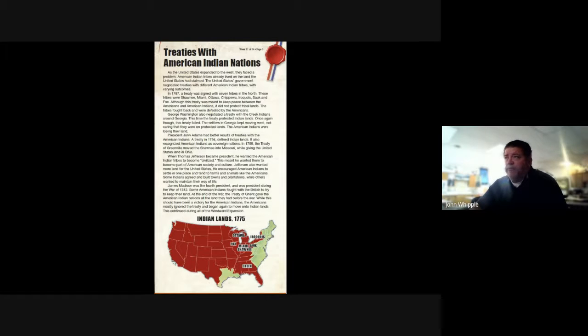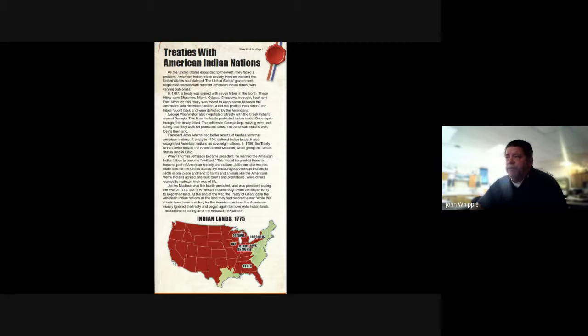President John Adams had better results of treaties with the American Indians. A treaty in 1794 defined American Indian lands. It also recognized American Indians as sovereign nations. That meant that they were countries. In 1795, the Treaty of Greenville moved the Shawnee into Missouri while giving the United States land in Ohio.